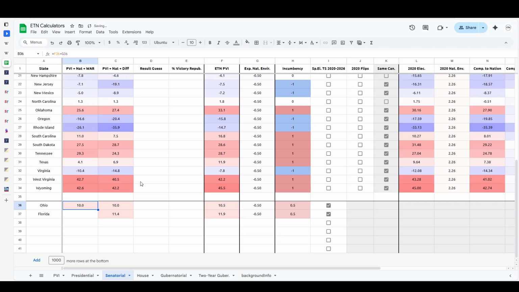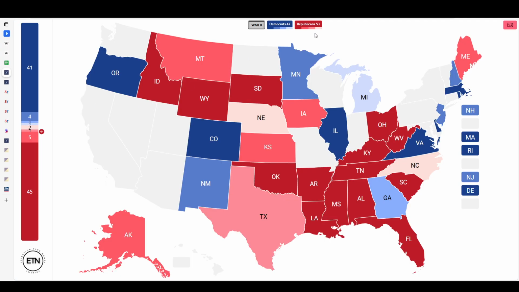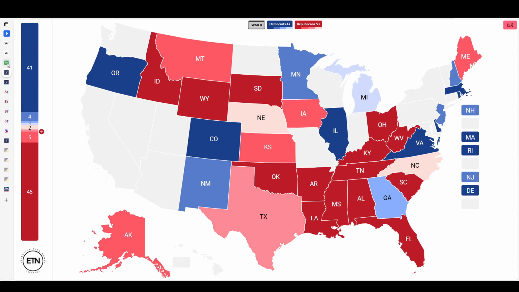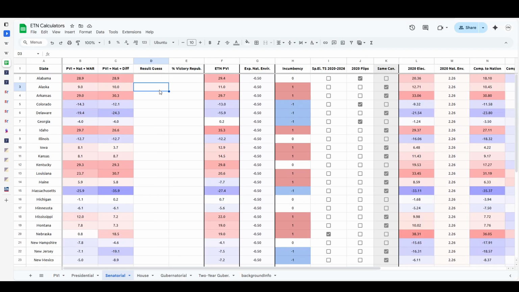So for that reason, we do have our final map, which is going to be 53-47, 54-46, based off of those two calculations, which of course are very preliminary still, and I don't have any actual calculations yet. That will take a while, and I'm going to have to do a lot more research into that and such.